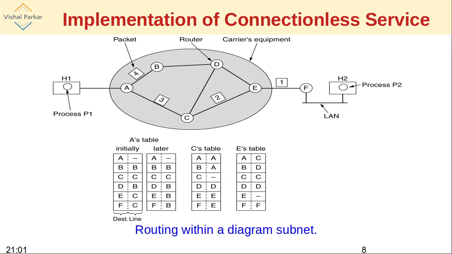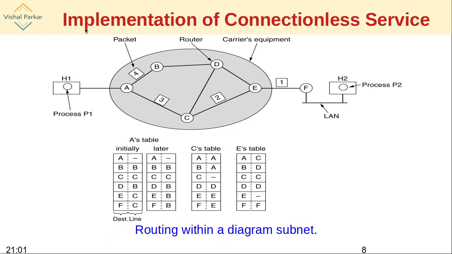So we'll first see the implementation of the connectionless service. Similar to the previous diagram that you have seen, the host H1 wishes to send data to H2 using the connectionless service.